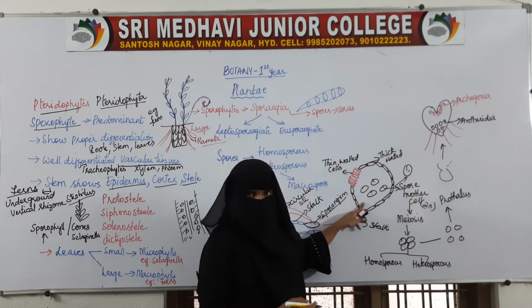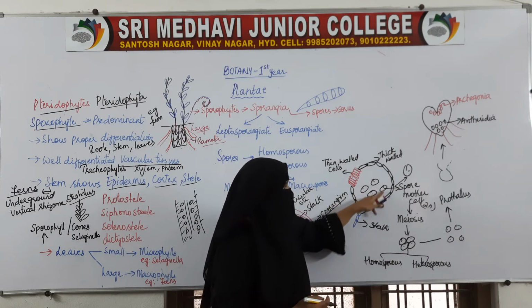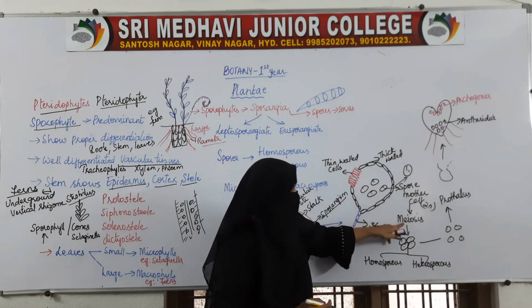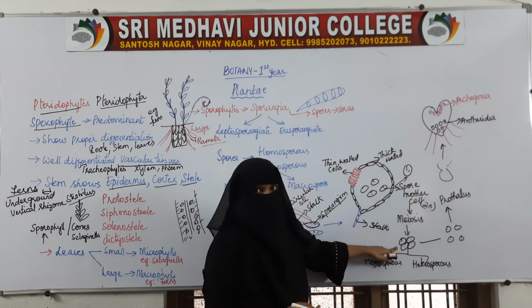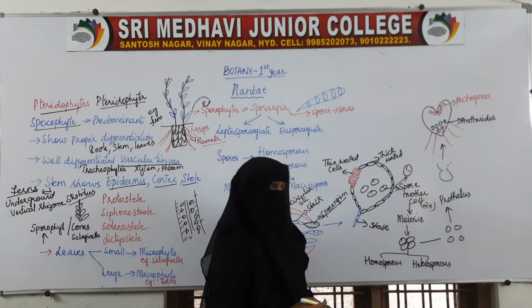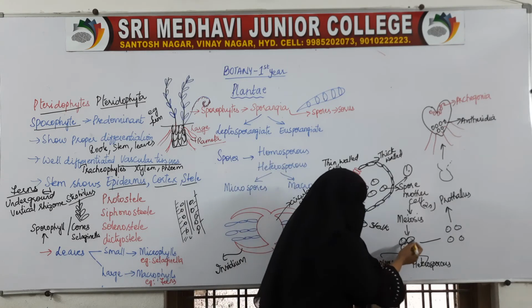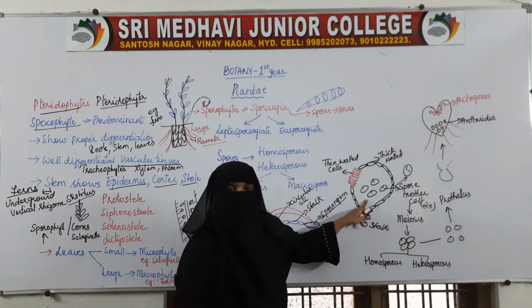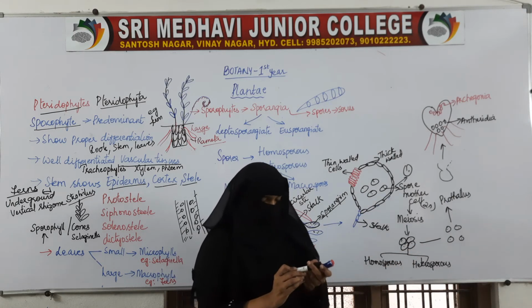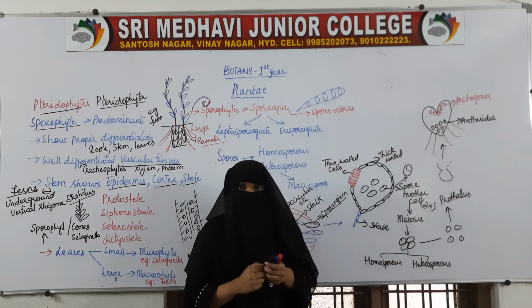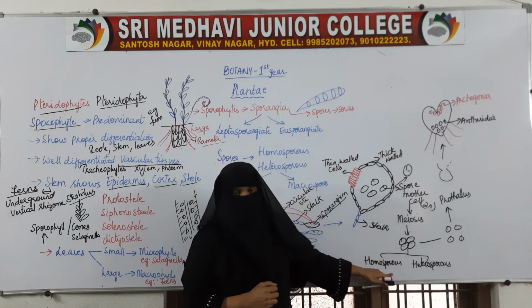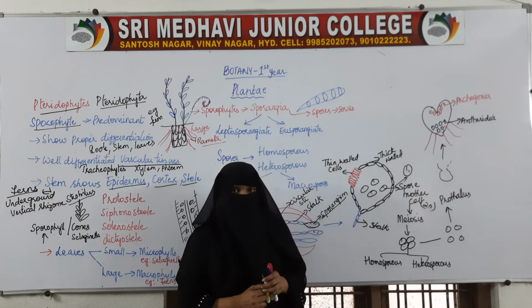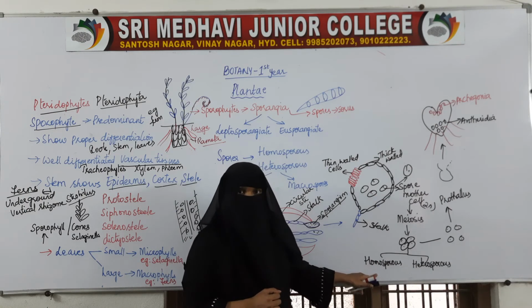Inside this sporangium, spore mother cells will be present. These spore mother cells will undergo meiosis and form haploid spores. The spores formed in the sporangium can be of two types. In some plants only one type of spore is produced, so it is called homosporous.